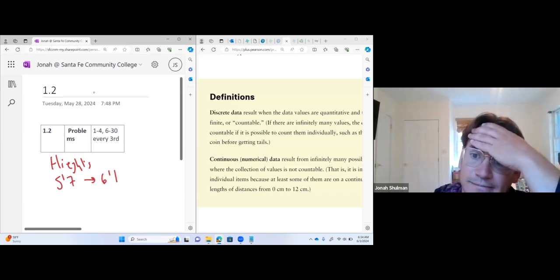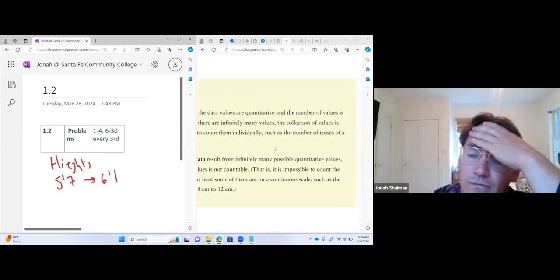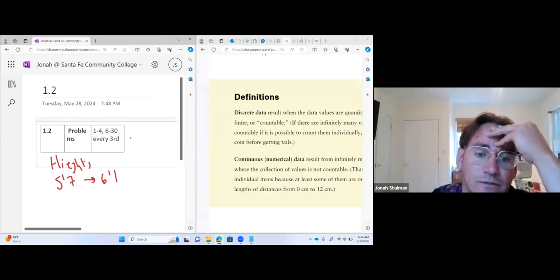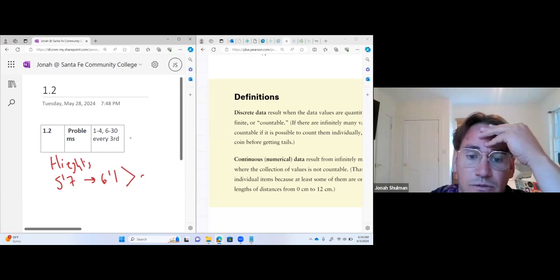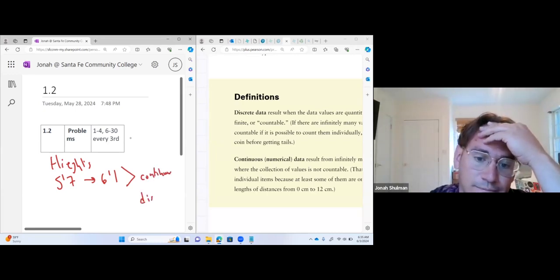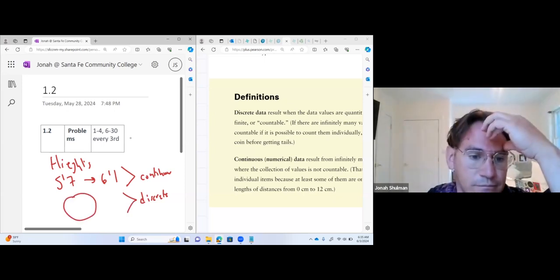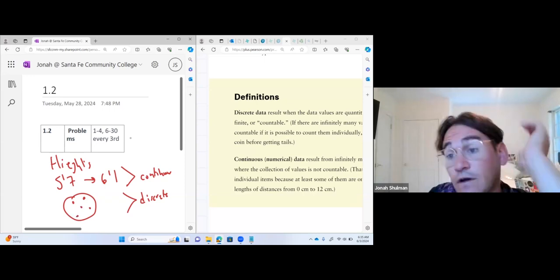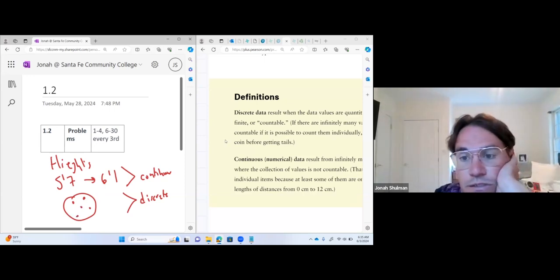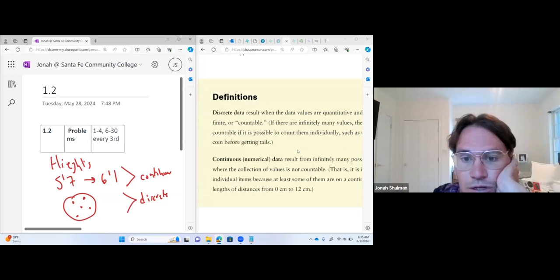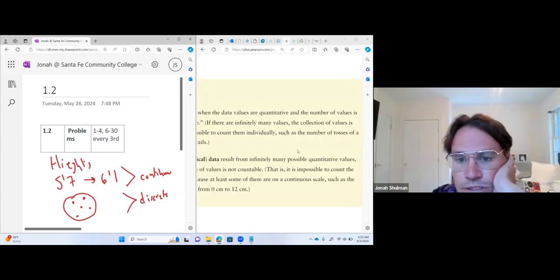Discrete data, that's where they're countable. A good example of continuous and discrete: I don't know how many chocolate chips are on a cookie? I have 5 chocolate chips on that cookie. It is countable. That's a really good way to think about it.